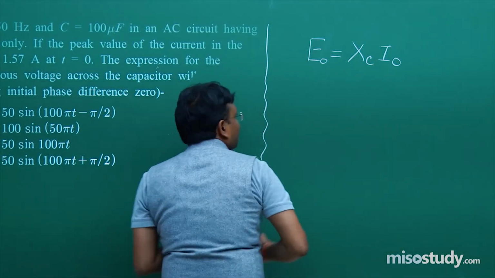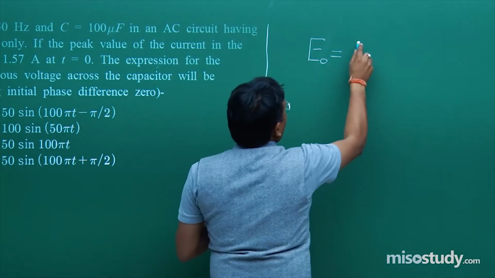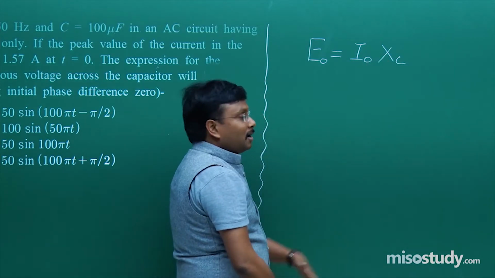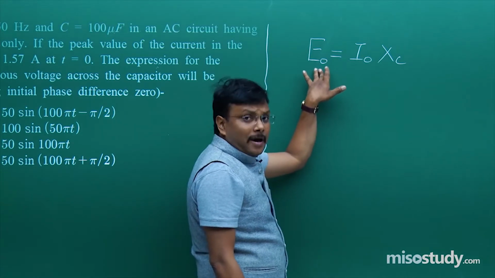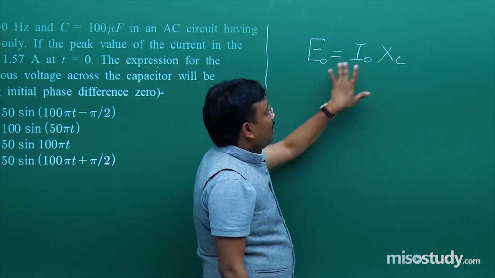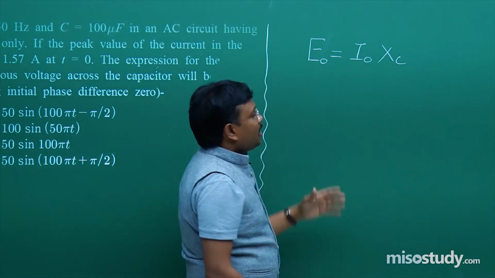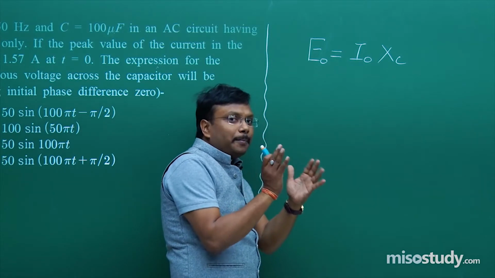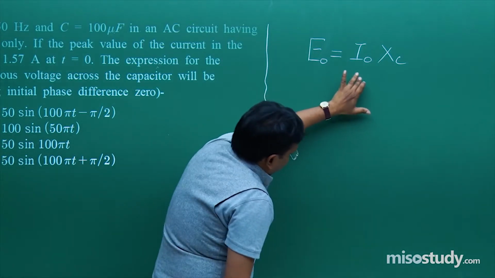Okay, let's do some makeup, more beautiful makeup. That is I naught XC. Capacitive reactance, this peak value and current. V is equal to IR. That's why I mentioned that you should try to take the cue, take the help from the known facts, simple facts. So E naught is equal to I naught into XC.